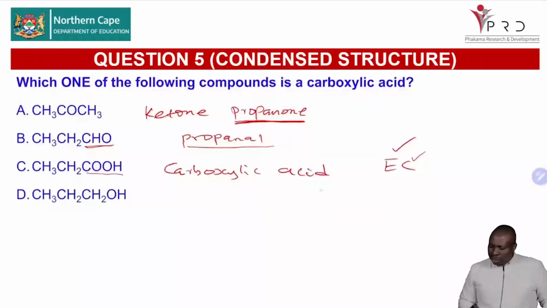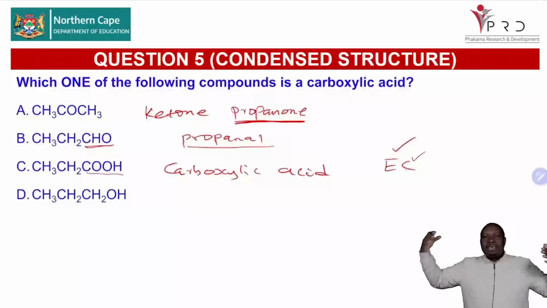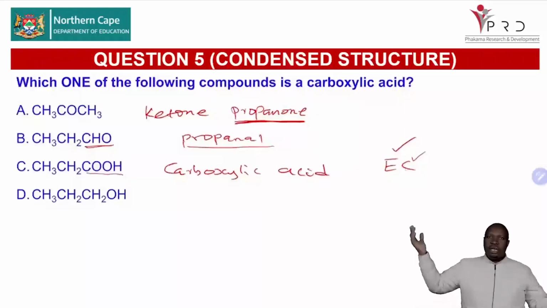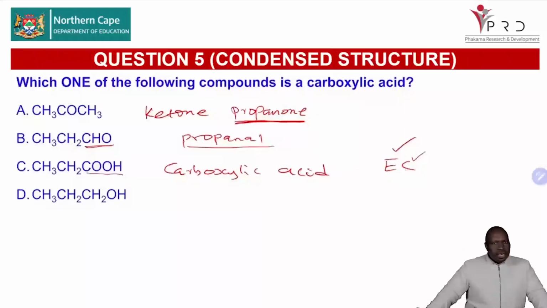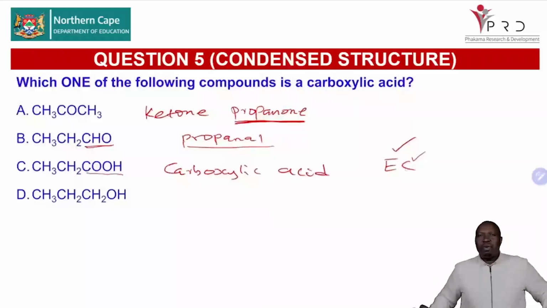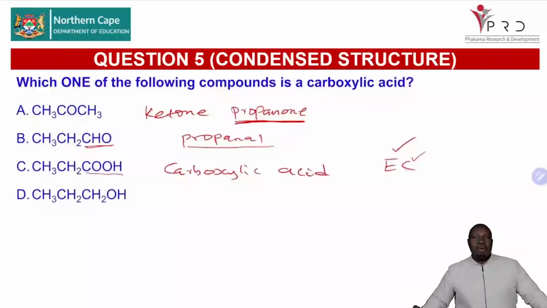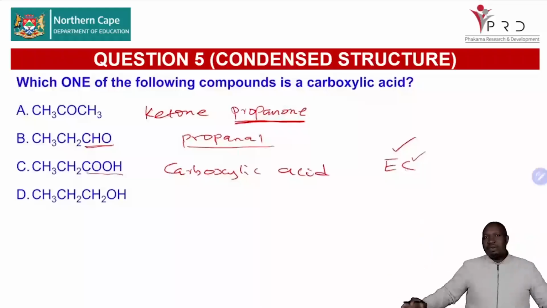And then for an ester, the carbon with the 2 oxygens must be surrounded by 2 carbons around it. So it's easy for you to differentiate between esters and carboxylic acid because of the position of the C double bond O. You know that the C double bond O for carboxylic acid is in carbon number 1, but for an ester, it must be surrounded by other carbons on the 2 sides.